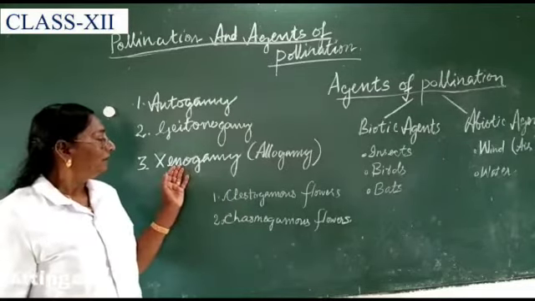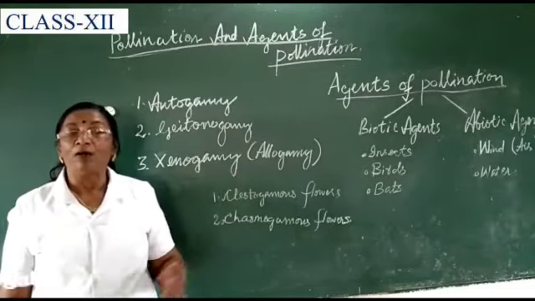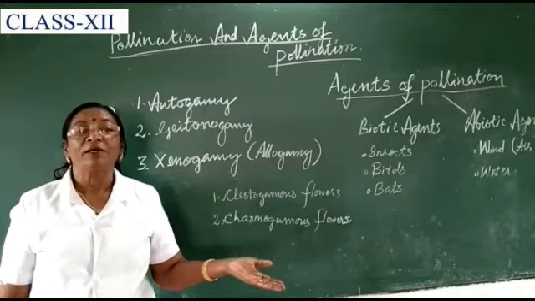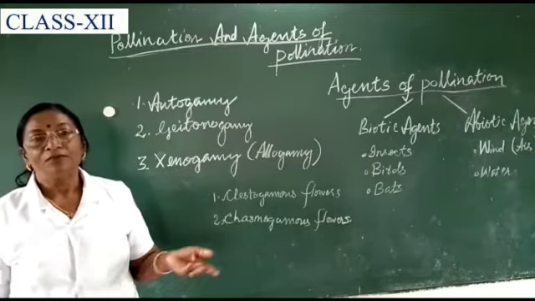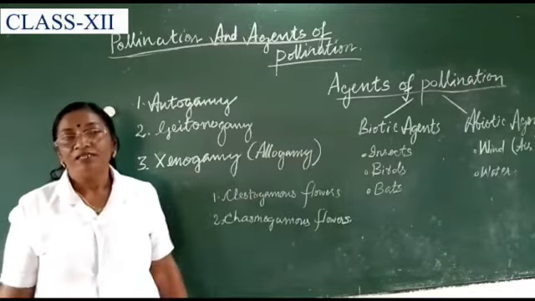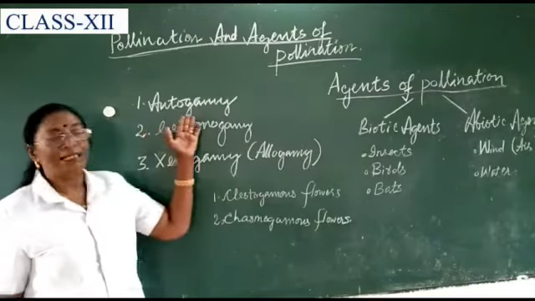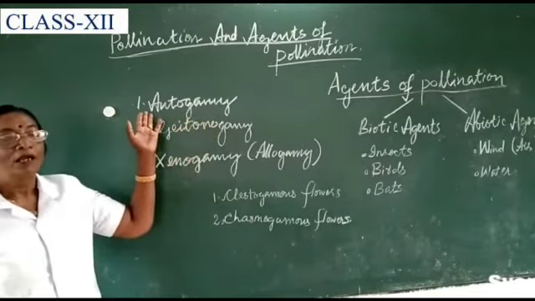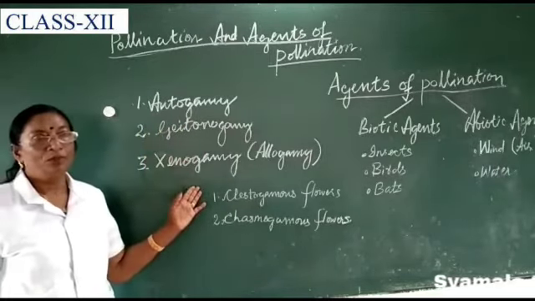Thus the three different types of pollination are autogamy, geitonogamy and xenogamy.